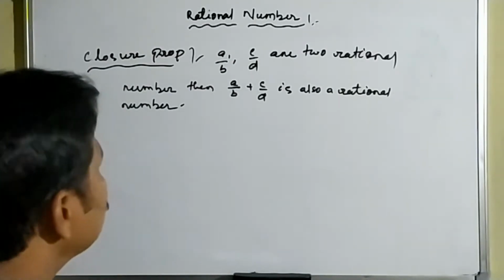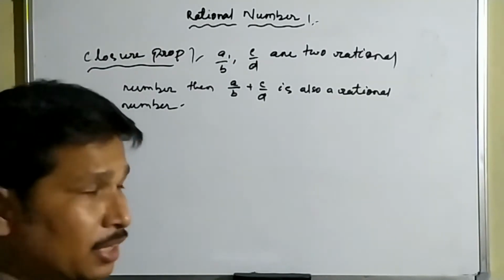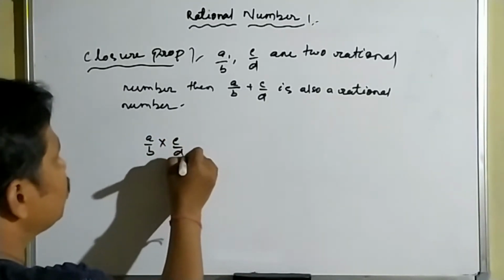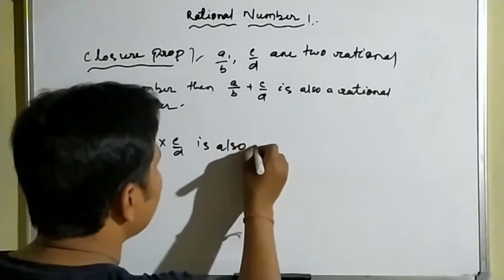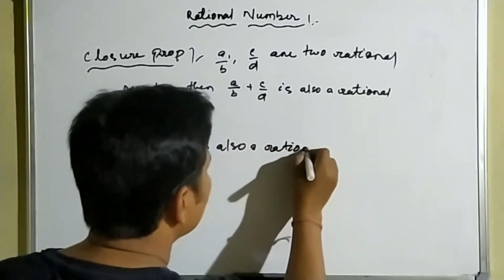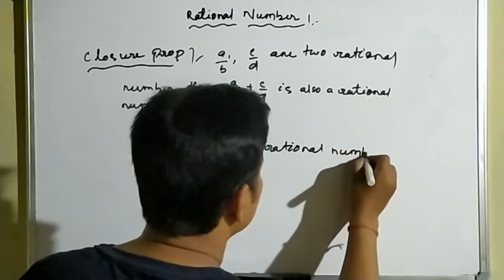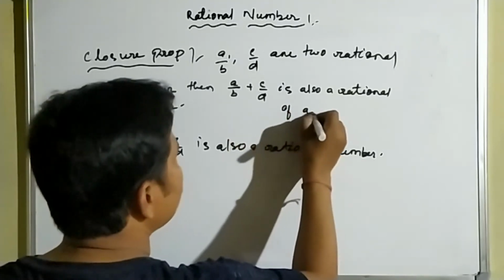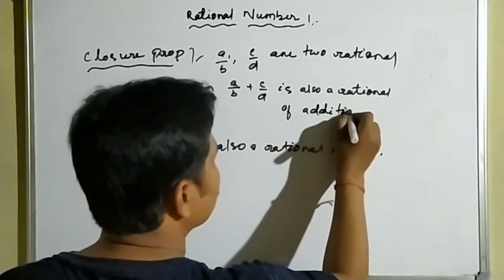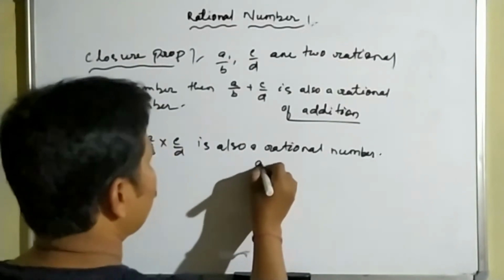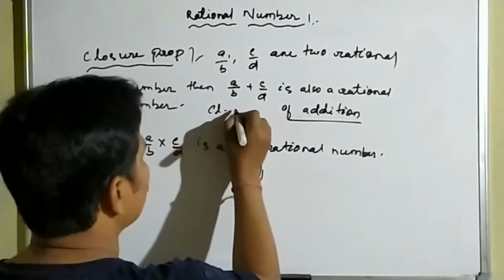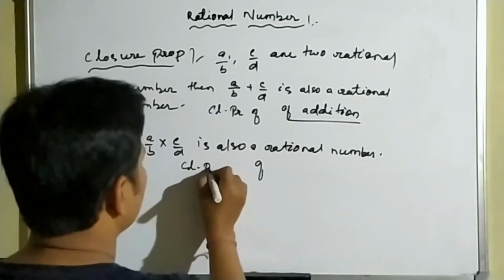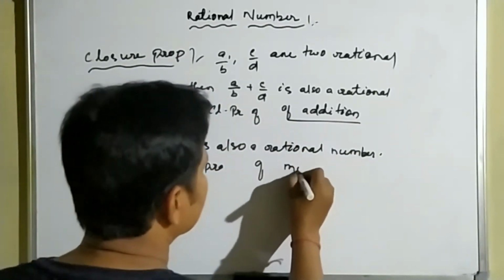Also we can write the closure property of multiplication. For multiplication it will be a by b into c by d is also a rational number. This is the closure property of addition, and this is the closure property of multiplication.